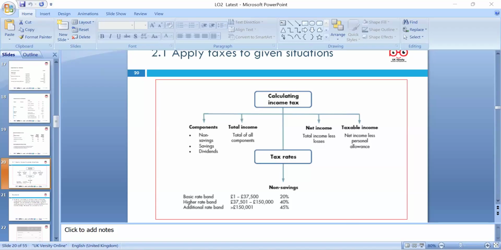Okay, 2.3 assess the obligations, please. If you don't follow these obligations, there will be a fine, a penalty. So what sort of penalties can there be? Of course, if you're not submitting the tax return by 31st January of the following year, or up to 31st January, 3 months after the notice to file a return was issued, after 31st October of the following year end. So we have to think about the penalties, please.